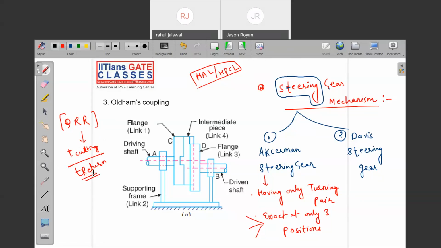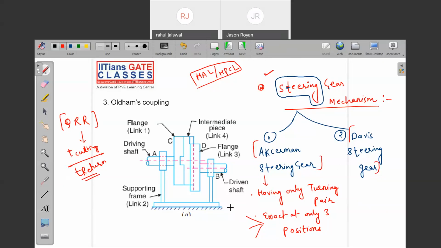Now, apart from the other mechanisms, we are discussing the steering gear mechanism. In the steering gear mechanism, we are first discussing the Ackermann gear mechanism and the Davis steering gear mechanism. What is the difference between them? Directly they are asking in some examinations, other than the basic mechanisms in the syllabus. Ackermann has only turning pairs. There is no sliding pair.